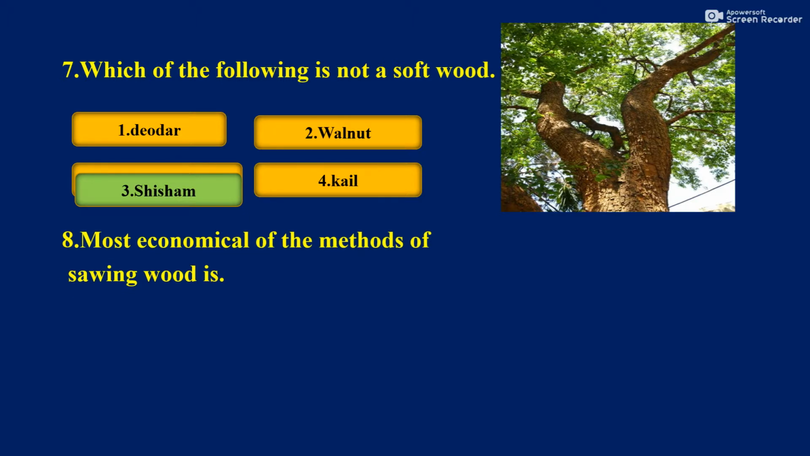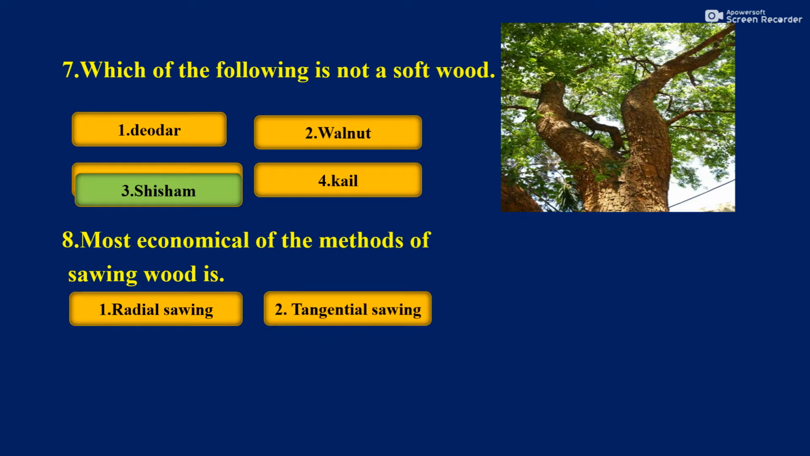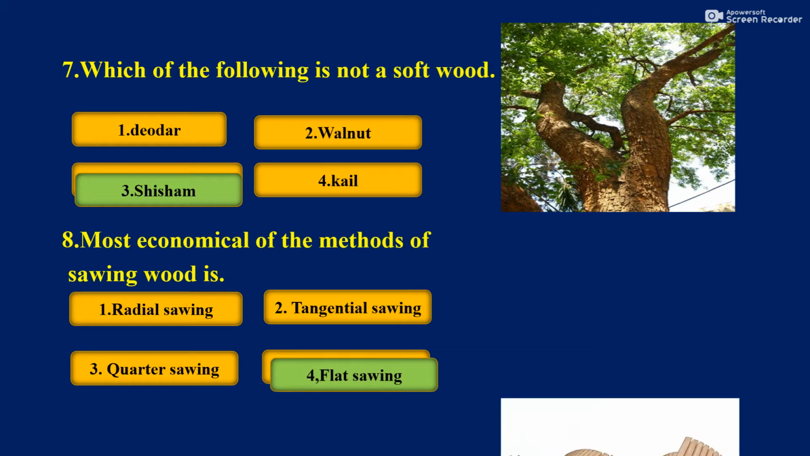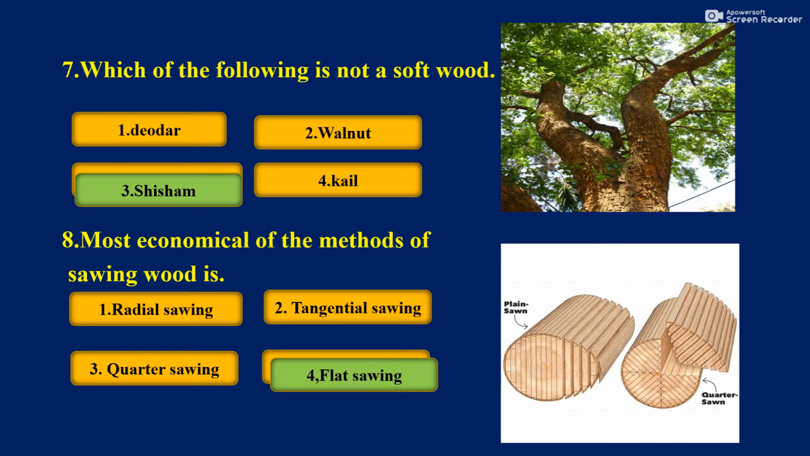And next, moving to the eighth one, most economical of the methods of sawing wood is. What is the most economical method of sawing wood? How do we need to cut the wood? Is it radial sawing, tangential or quarter sawing, or flat sawing? What do you think? When the flat sawing is there, why do we need to go for the radial, quarter, or tangential? So obviously flat sawing is the most economical of the methods of sawing wood.